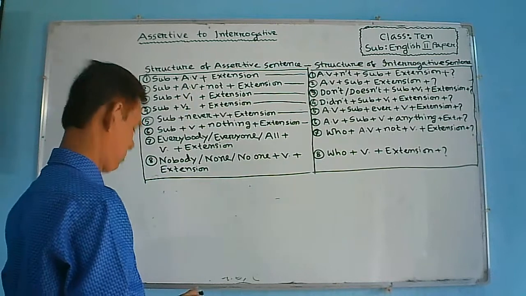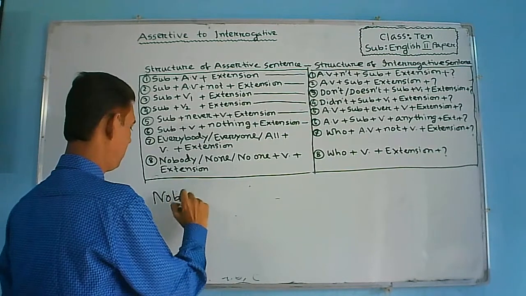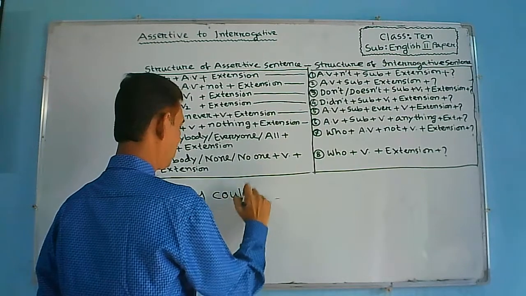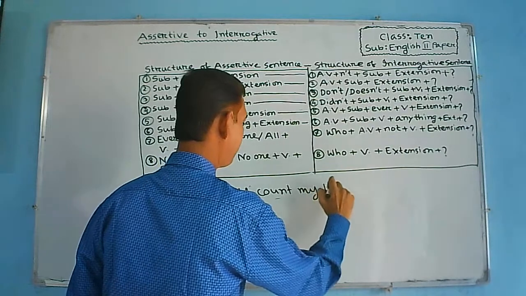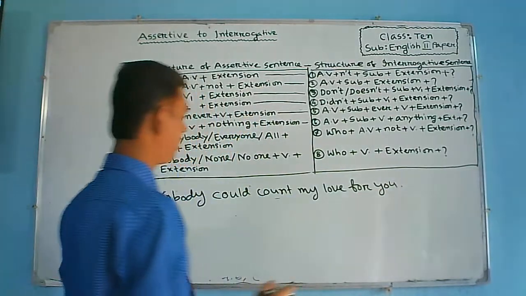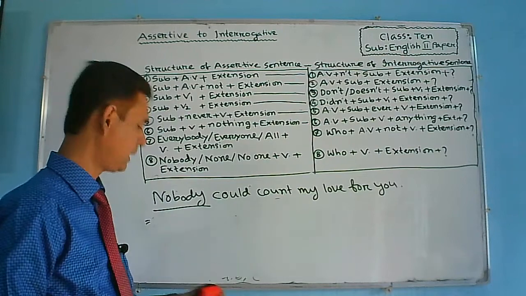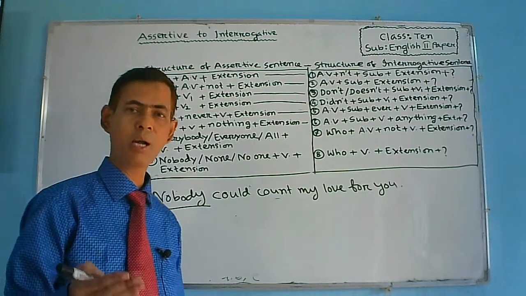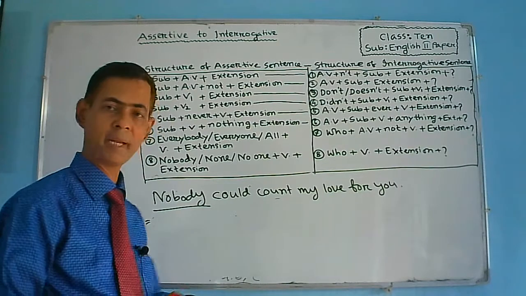Last example, nobody could count my love for you. Nobody could count my love for you. Here nobody is given as a subject of this assertive sentence. Dear student, you will remember that if there remain nobody, no one or none as subject in an assertive sentence, it will be turned into who at the beginning of the sentence.